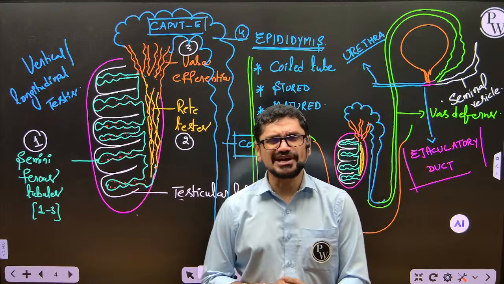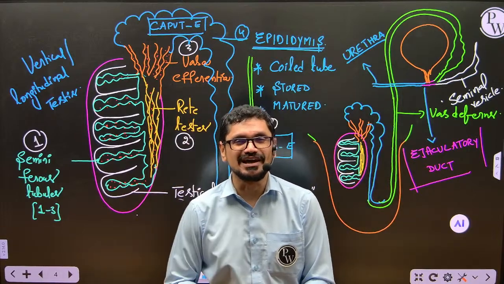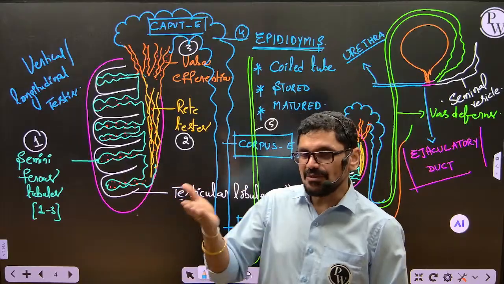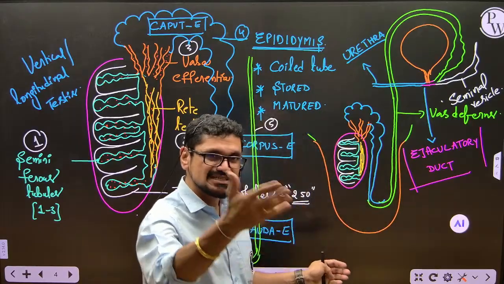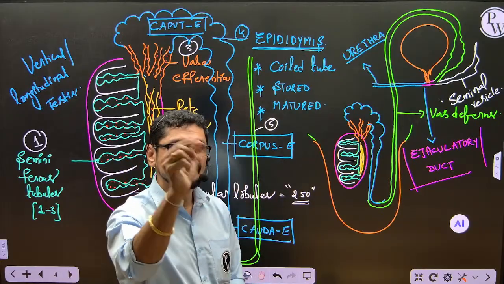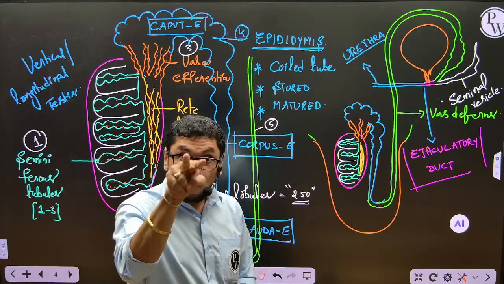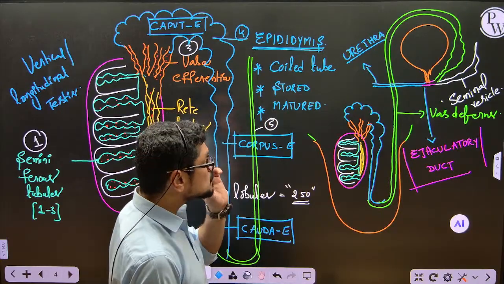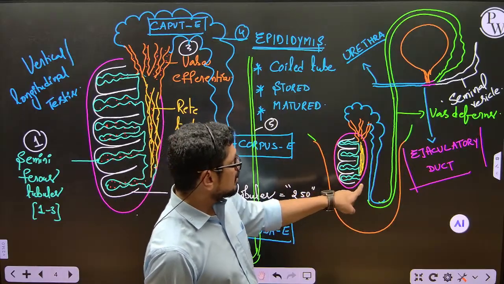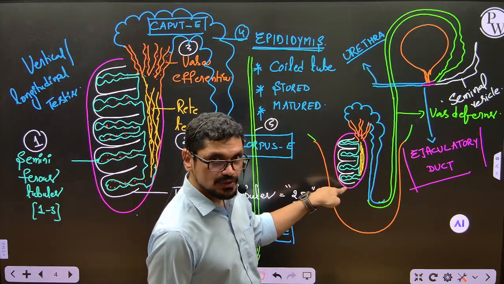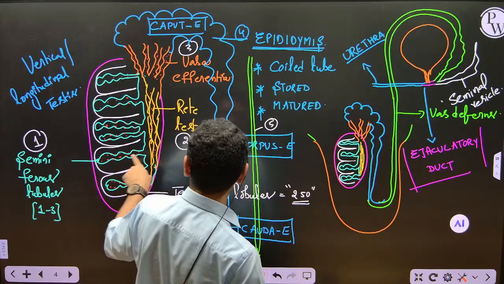అదేంటి సార్, డయాగ్రామ్ స్టడీ చేస్తామా, డయాగ్రామ్ వేస్తారు కదా, అది కూడా తెలియదు అని. డయాగ్రామ్ వేయటం ఎవరైనా వేస్తారండి. For example, if someone is watching this same class in your home, ask your brother or sister to draw this diagram. By seeing this, they can also draw. But only you can study the diagram. Studying of diagram is very important. Diagram చూసి చదవాలి. See now, testis contains 250 testicular lobules, which contains the seminiferous tubules.